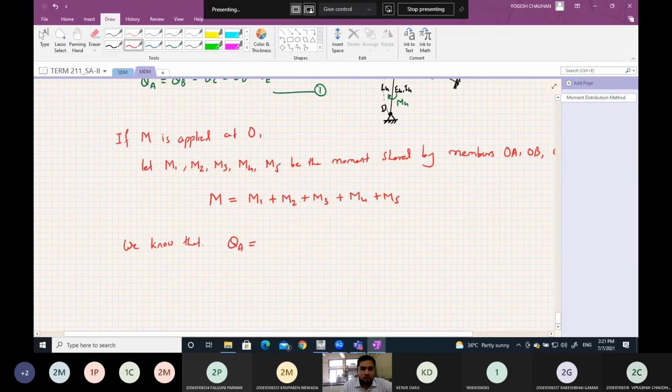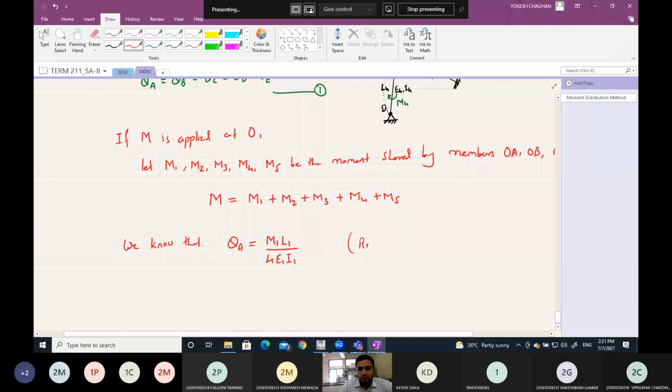So theta A will be equal to M1 L1 by 4 E1 I1, because its far end is fixed.